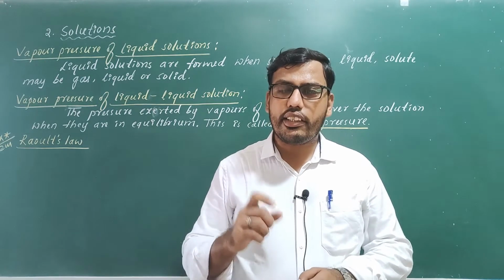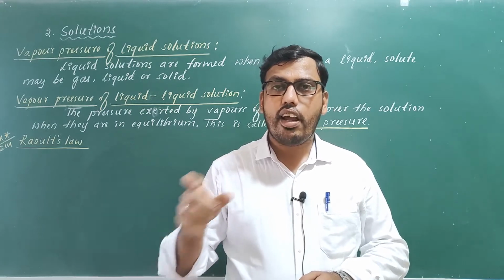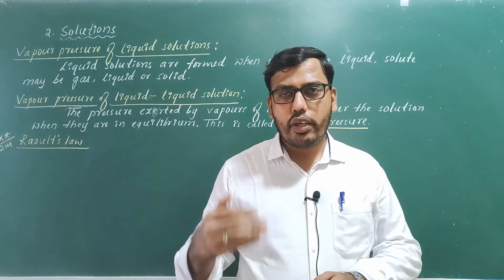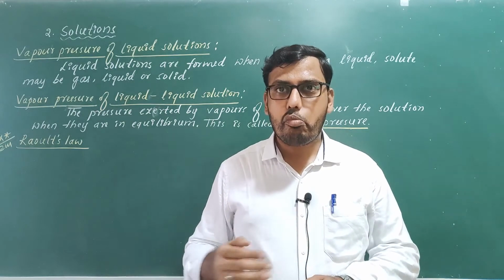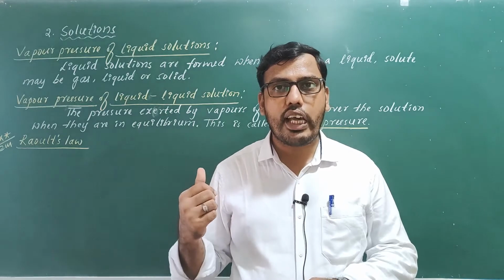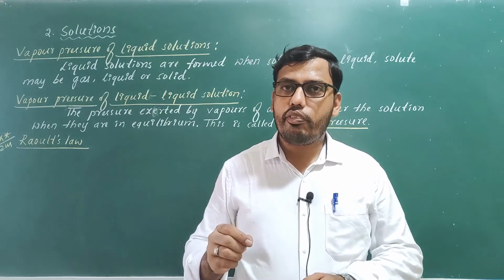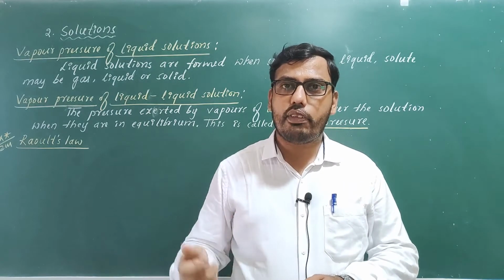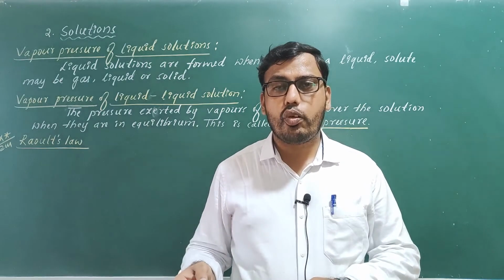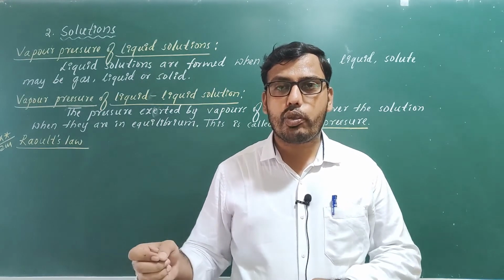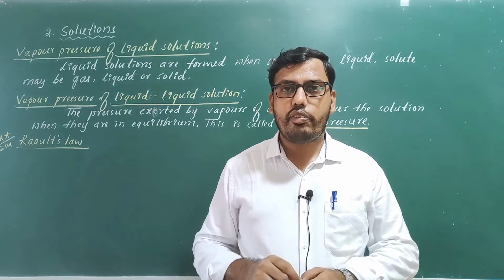So indirectly it is also defining the relationship between partial vapor pressure and mole fraction, but here we define it for both components, because both the components are liquids. So for component 1, partial vapor pressure is directly proportional to its mole fraction. Even for the second component, partial vapor pressure is proportional to the mole fraction of the second component. Okay, I am defining one more time.